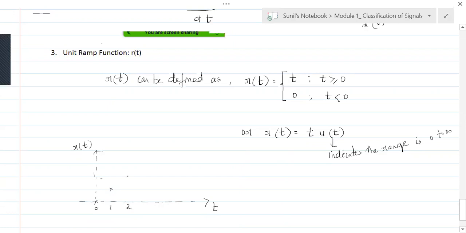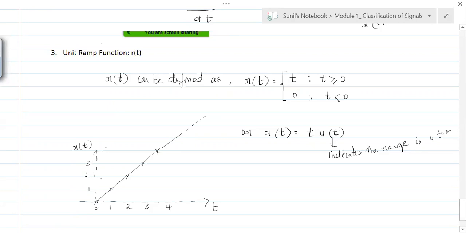At 2 it is 2. At 3 it is 3. At 4 it is 4. And it just goes on and on. You can just put dots. So this is 1, 2, 3, 4, like that. So this is what a ramp is.